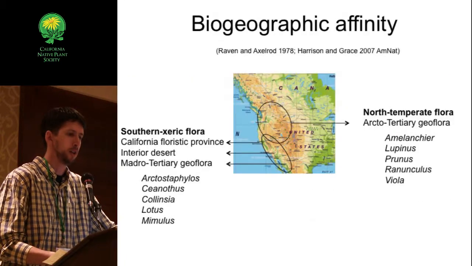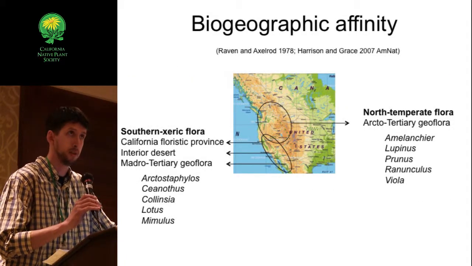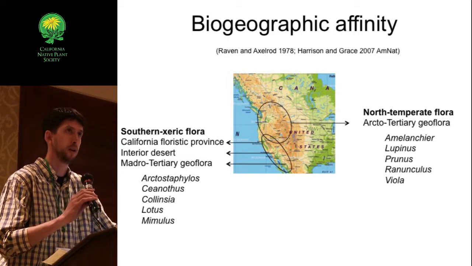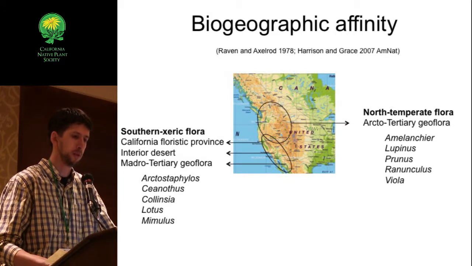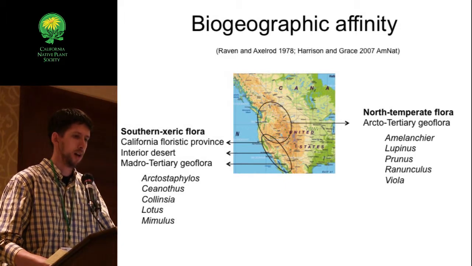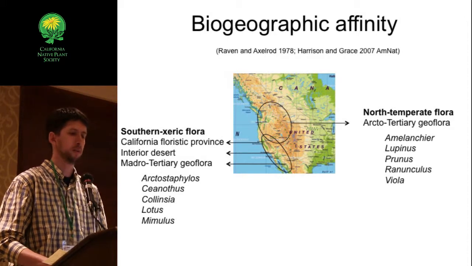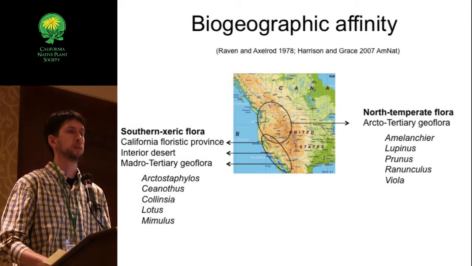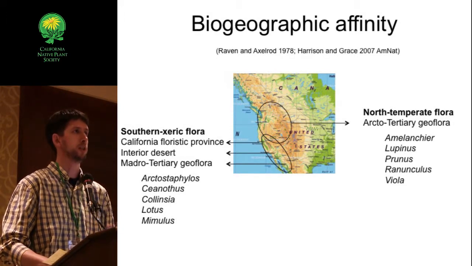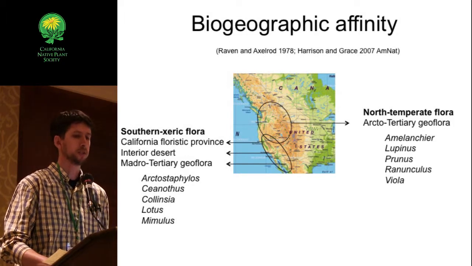So this notion of biogeographic affinity comes from some important work by Raven and Axelrod in 1978. There's a book that they wrote on this topic, which is actually for sale at the CNPS booth if you want to take a closer look at it. But then this idea came back into the ecological literature, starting with a paper by Susan Harrison and Jim Grace, where they looked at biogeographic affinity as a good predictor of community composition along a precipitation and productivity gradient in California. So we wanted to extend this idea to a disturbance gradient.